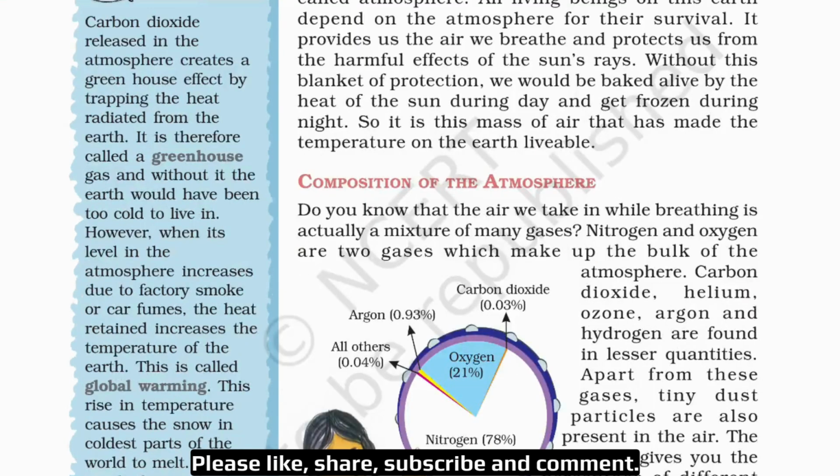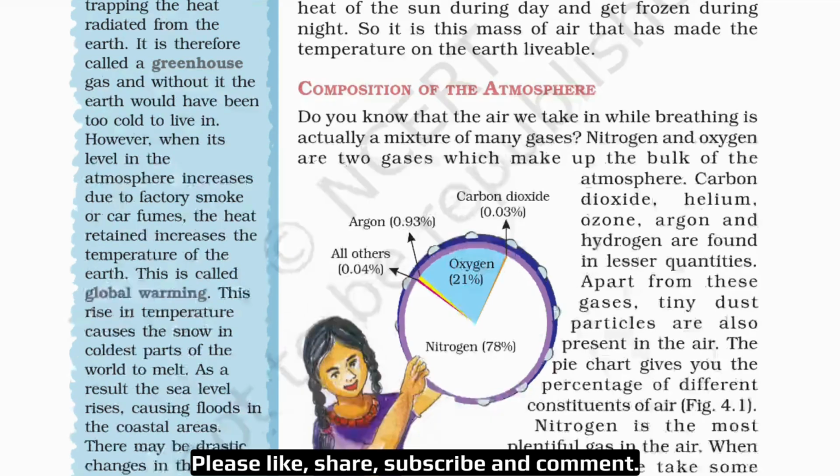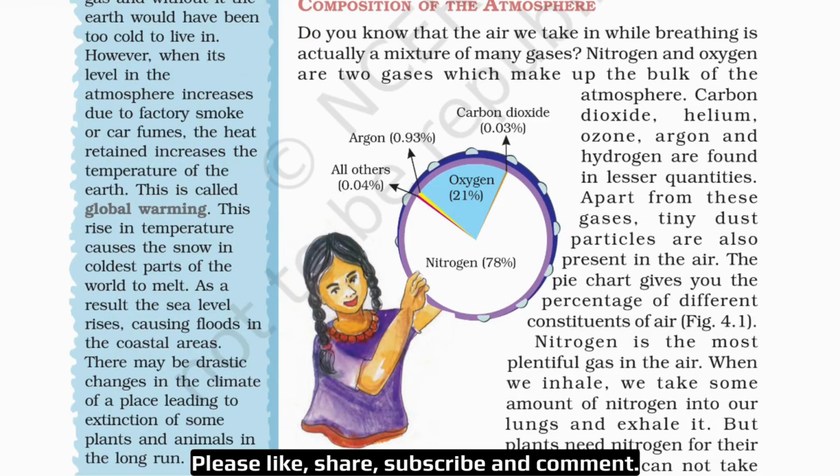Now, composition of the atmosphere. Do you know that the air we take in while breathing is actually a mixture of many gases? Yes, it is. It has many gases in it, nitrogen being the maximum. Nitrogen and oxygen are two gases which make up the bulk of the atmosphere. Then, followed by carbon dioxide, helium, ozone, argon, and hydrogen are found in lesser quantities. Apart from these gases, tiny dust particles are also present in the air.